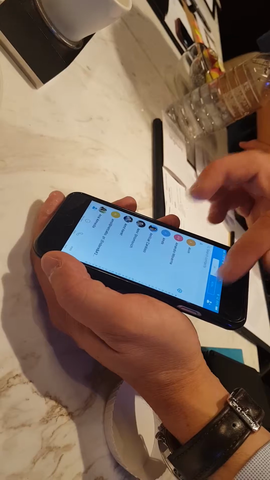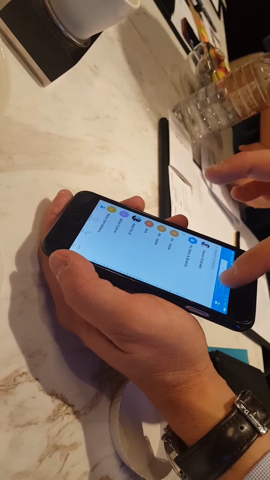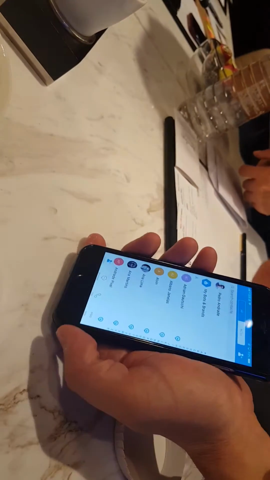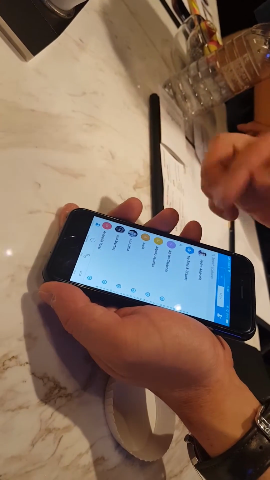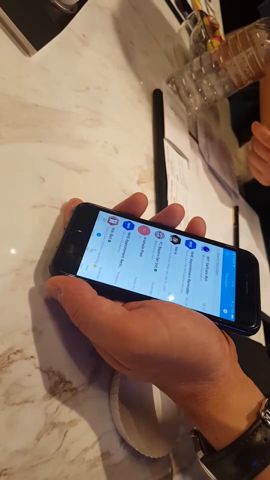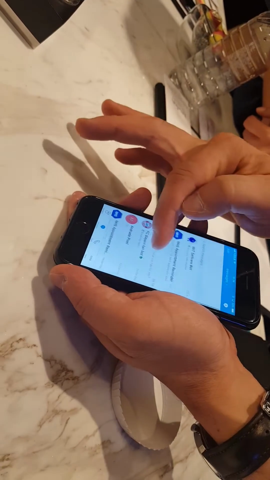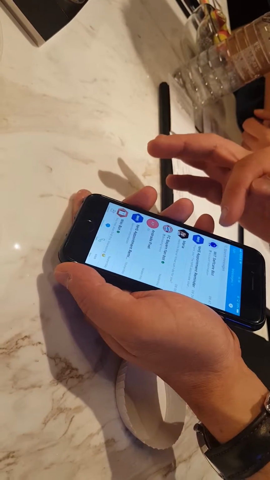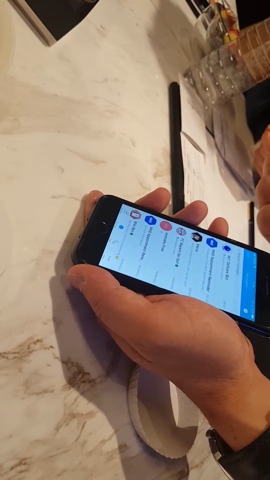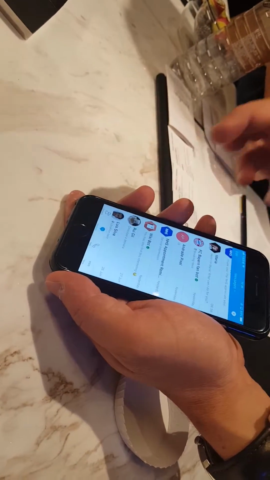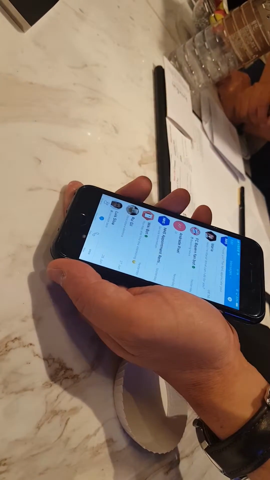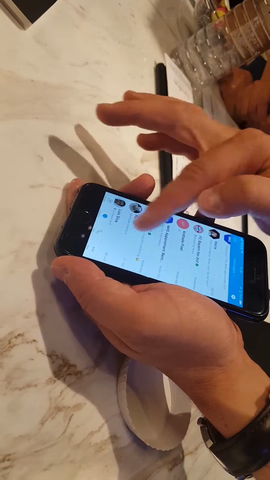I can also filter for all RCS users. This is all filtered. Or I can go here to messages, and this is my history of messaging. As you can see, there are already some brands here. Bayern Munich, for example, is one of the cases. So brands and users appear in my contact history as a single list.